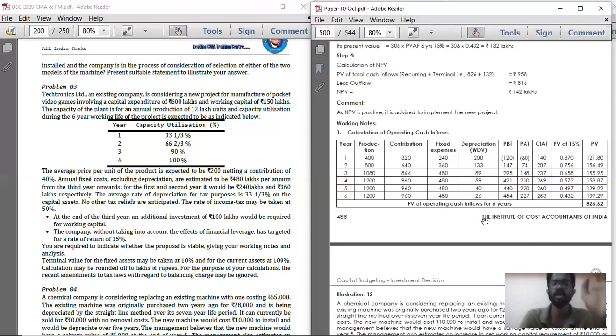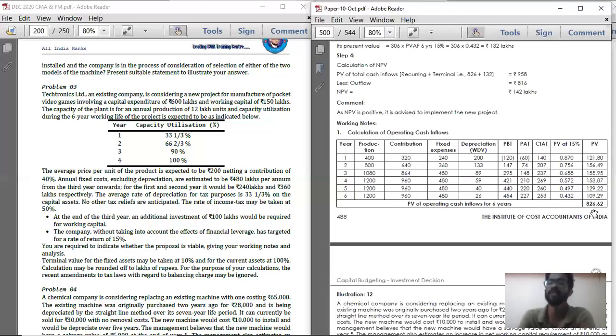If it is 0.5, you are rounding off to the next number because they gave it rounded off to the lakhs. So on that PAT, if you add depreciation, you will get CFAT. So minus 60 plus 200, you will get 140. 74 plus 133, you will get 207. On the CFAT, if you multiply with the present value factor at the rate of 15% for all 6 years, you'll get the present value.